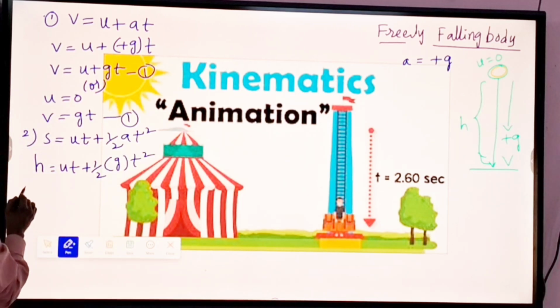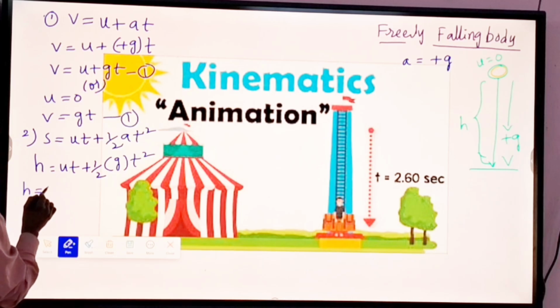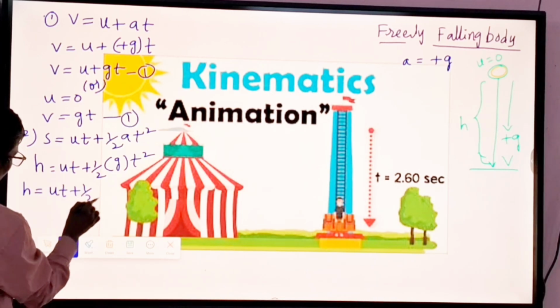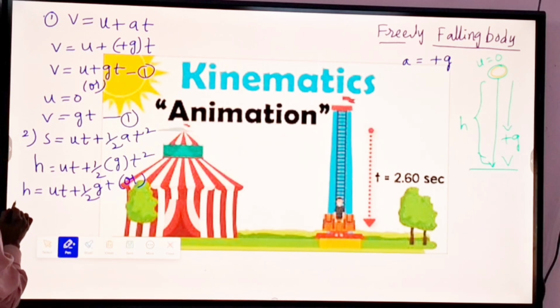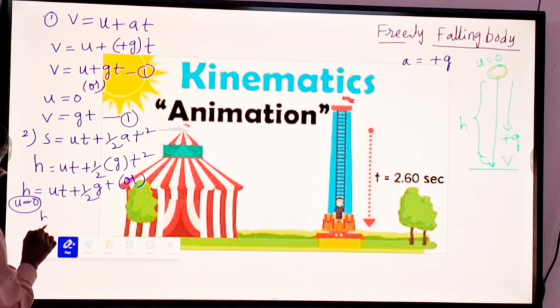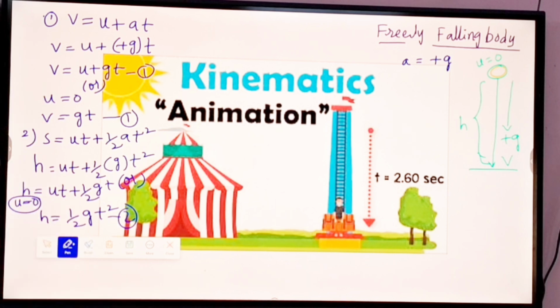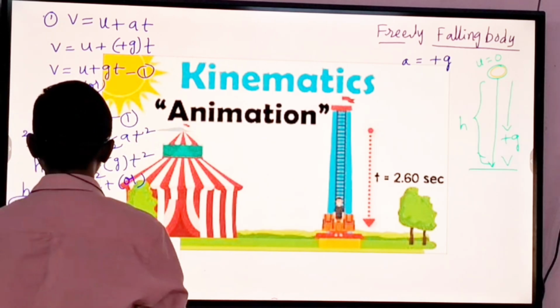So h is equal to ut plus half gt square. Since u is equal to 0, when we write the second equation, h is equal to half gt square.